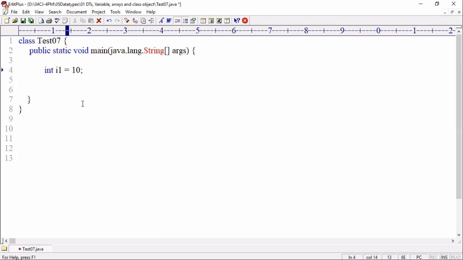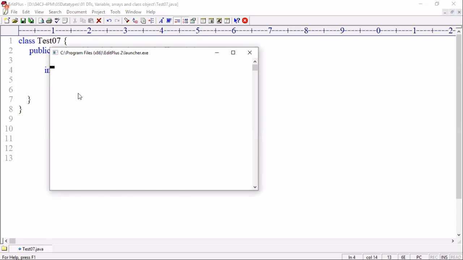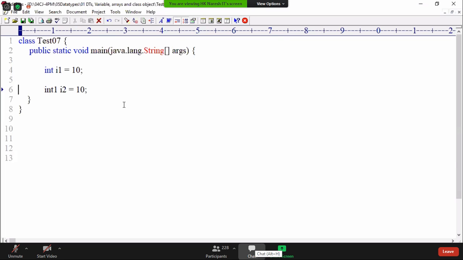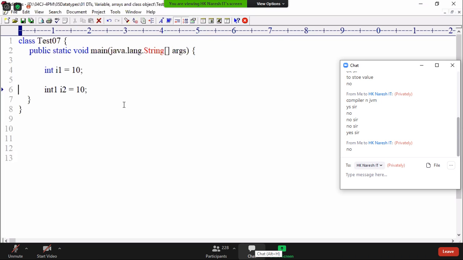Come on, tell me. Here there is no compile time error, because the data type is valid, the variable name is valid, the value is valid, the value is of type int, and the value is in the range of int. Okay, let us try to test. I have written int i2 equal to 10. Okay, one minute. Let me take int i2. I'm writing int 1 i2 equal to a. Is it allowed? Does the compiler allow or not? The compiler doesn't allow. It is throwing an error.